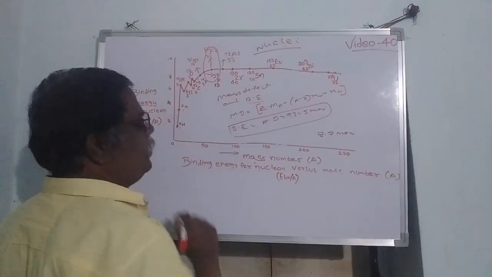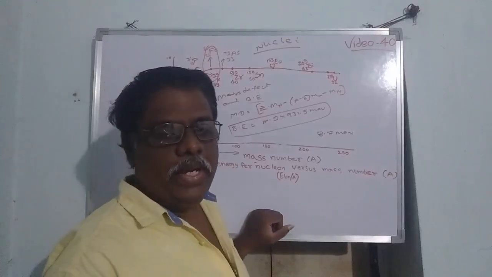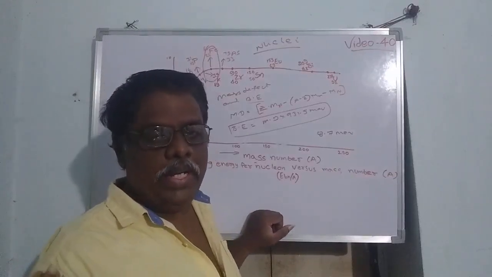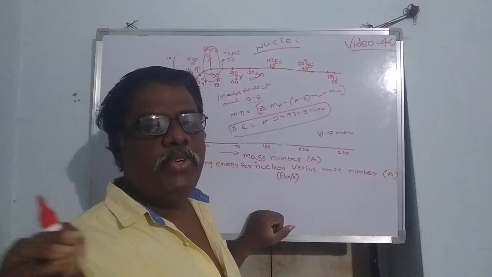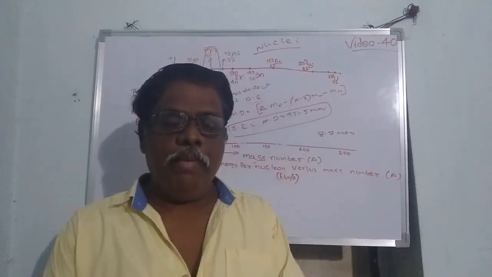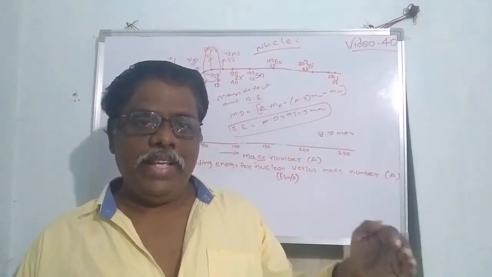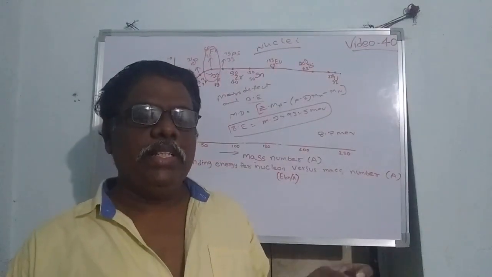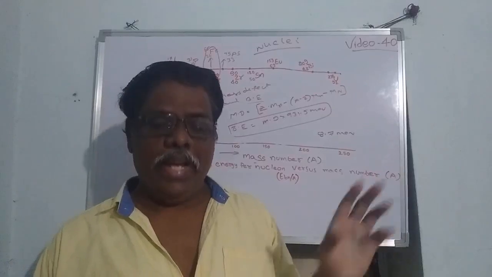But hydrogen is a lighter nucleus. It has less stability. To attain greater stability, it participates in the fusion reaction. Lighter nuclei combine, that means hydrogen nuclei combine and form helium, which has greater stability. So that means it participates in the nuclear fusion reaction.